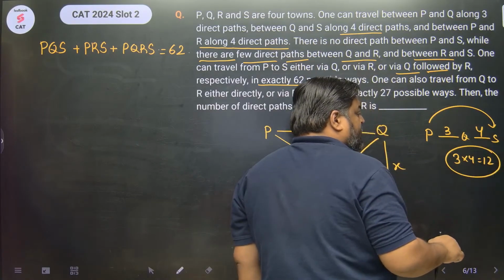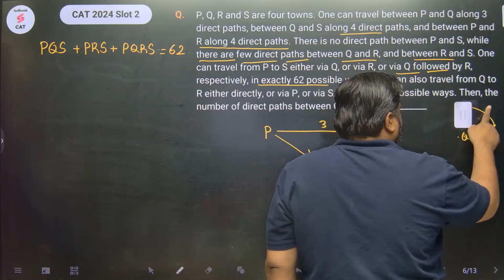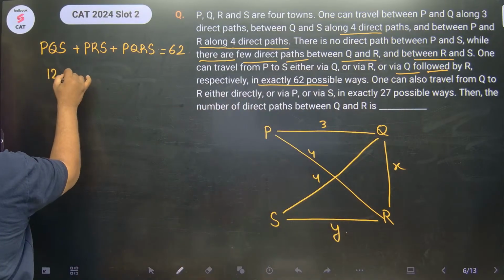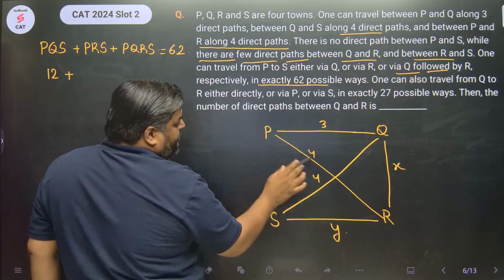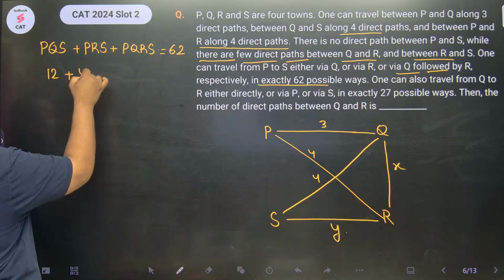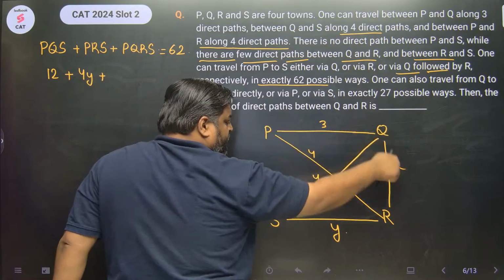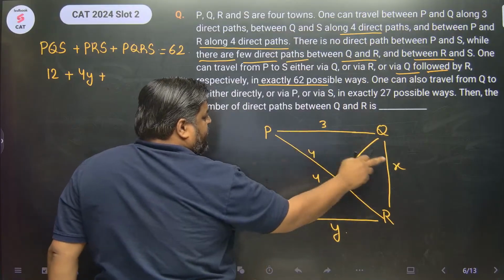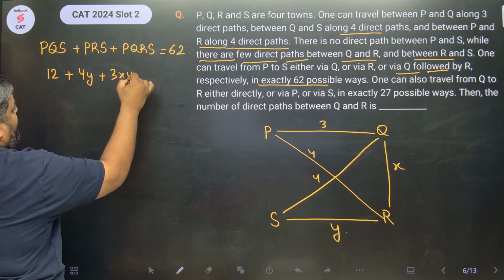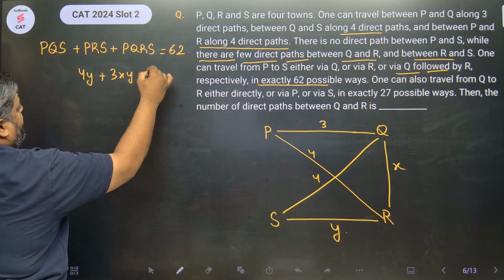Basics of permutations and combinations, right? So P to S, you can go in 3 into 4, 12 ways. PRS, from P to R, you can go in 4 ways, from R to S, Y ways, so 4Y. And PQRS, P to Q, Q to R, R to S, 3 into X into Y, 3XY. 3XY, this is 62. We take 12 to the right hand side, it will become 50.